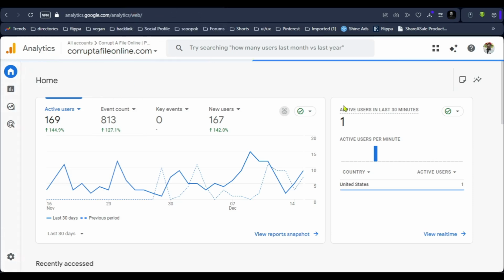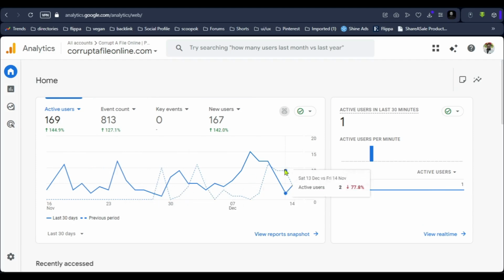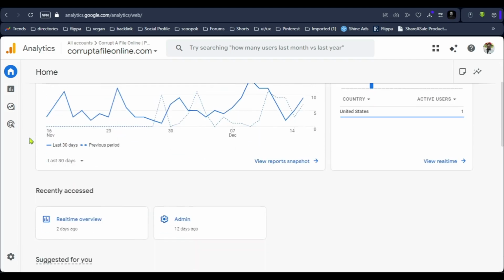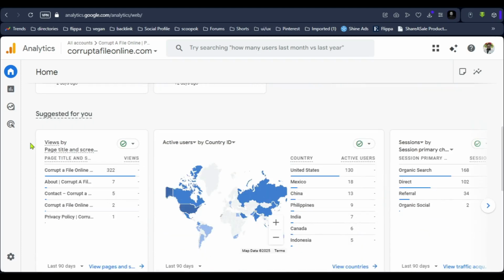So right now I will show you the traffic of this website. You can see there is an active user from United States. As I am recording this video, there is an active user from United States on the website, so it's showing that the website is growing and traffic from tier 1 countries is coming to this website. So it's a good opportunity to earn big from tier 1 countries.